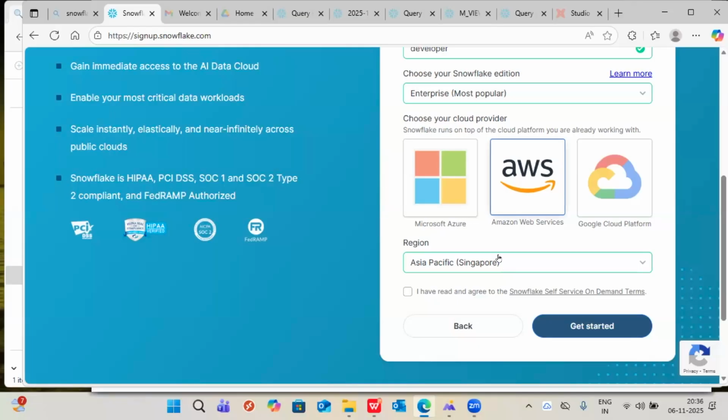We cannot get involved. For example, if I choose AWS with the Singapore location, you think I can log in to AWS? Actually, I cannot log in. One time I can choose it. That's it. Later on, if I want to touch AWS, I have to create my own AWS account. I don't know how they are doing the backend process. Completely, it is a closed option. We don't know what is happening, but our data will be loaded into AWS services only. Our warehouse also will come from AWS only. They give a one-time choice. Completely, maintenance is done by the Snowflake team.